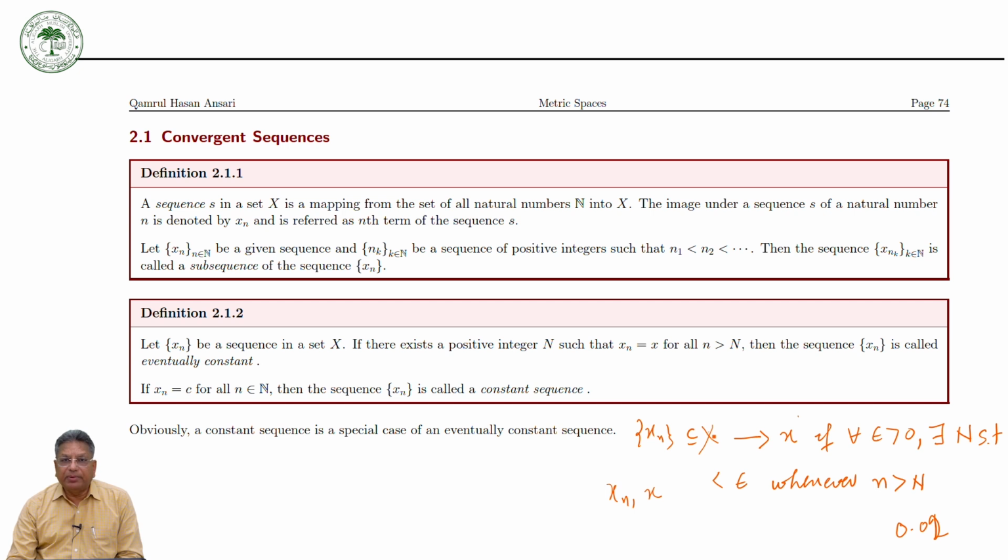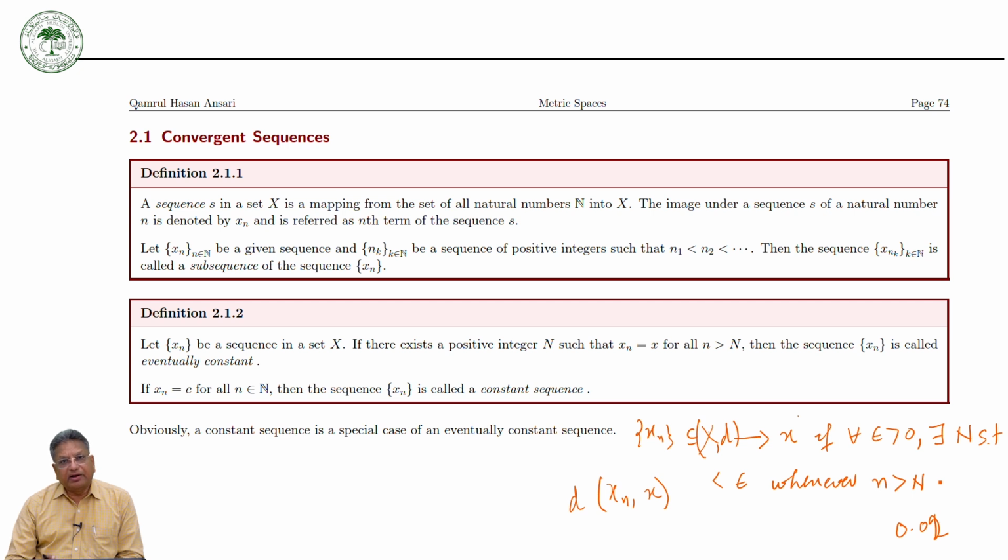It should have a metric on it. With respect to this metric, we can say that the sequence xn converges to x. It means that the distance d(xn, x) is less than epsilon whenever n is greater than this N. This way we can define the convergence of a sequence.